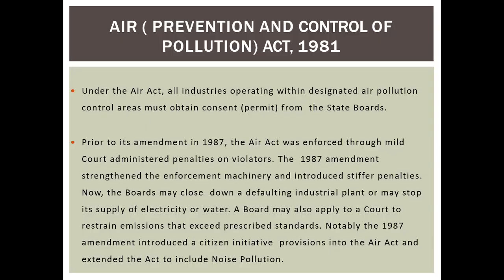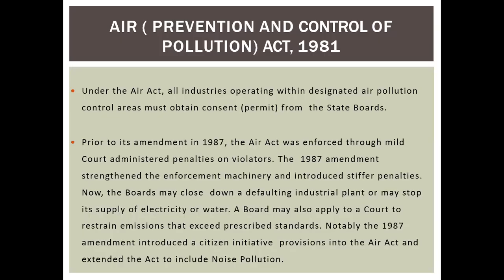The 1987 amendment strengthened the enforcement machinery and introduced stiffer penalties. Now the boards may close down a defaulting industry's plant or may stop its supply of electricity or water. A board may also apply to a court to restrain emissions that exceed prescribed standards.